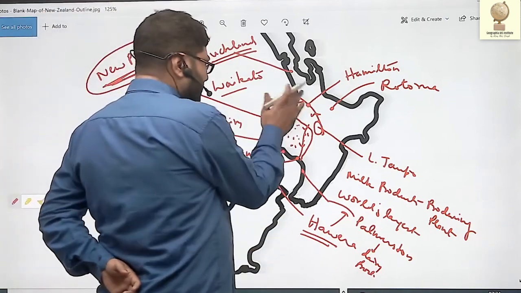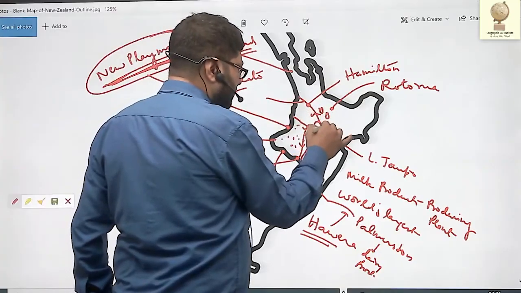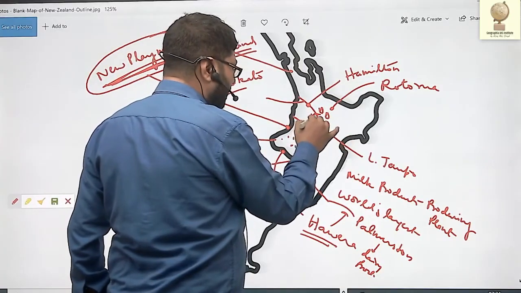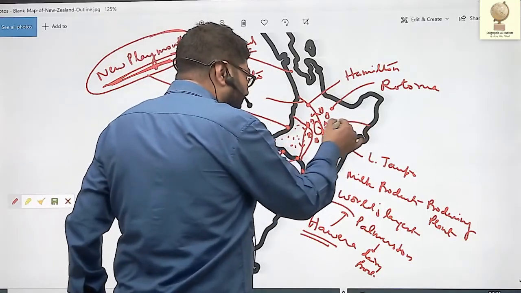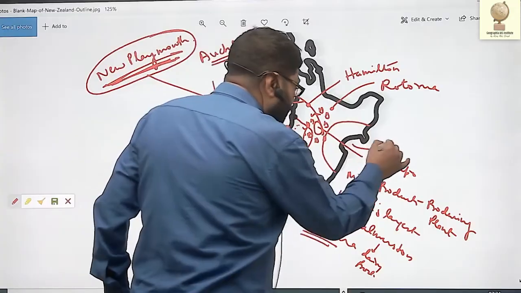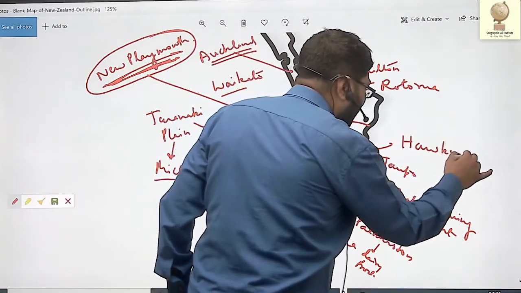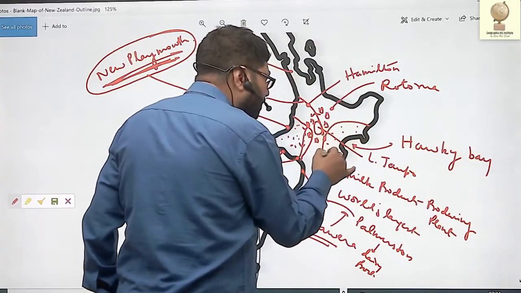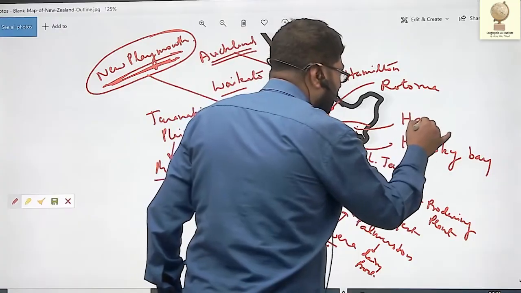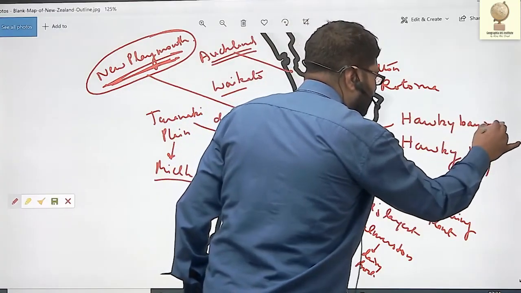I told you on the western side rainfall is heavy because these numerous volcanic cones act as an orographic barrier for westerly winds and cause rainfall on the west. The eastern part, this bay is known as Hawke's Bay, and this region is known as Hawke's Bay region.